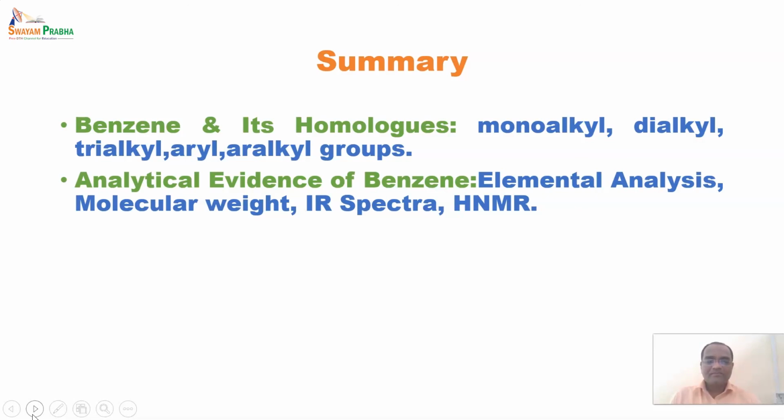IR spectra shows an aromatic ring in the compound as well as a double bond and CH stretch of an aromatic ring. And in the case of proton NMR, we saw that it shows a singlet, which indicates that all the protons are chemically and magnetically equivalent. The singlet is in the region of 7.33, so in the region of 7 to 8 delta values. So it indicates that the type of proton is aromatic, as in benzene.